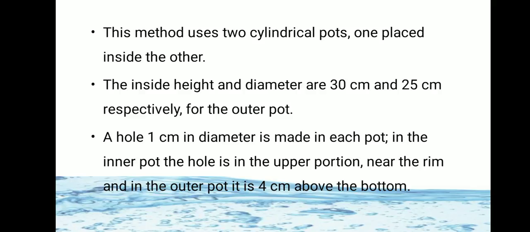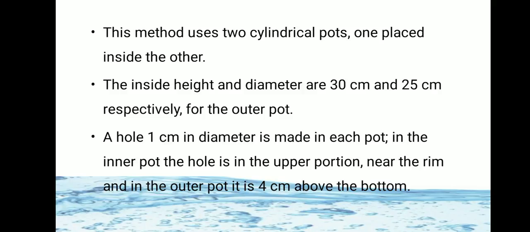So here two cylindrical pots, one placed inside the other. The inside height and diameter are 30 cm and 25 cm respectively. It means the height of the inner pot is 30 cm and the diameter is 25 cm.